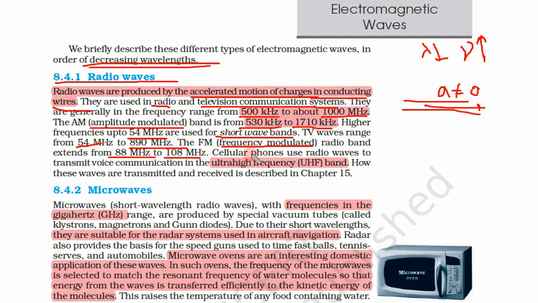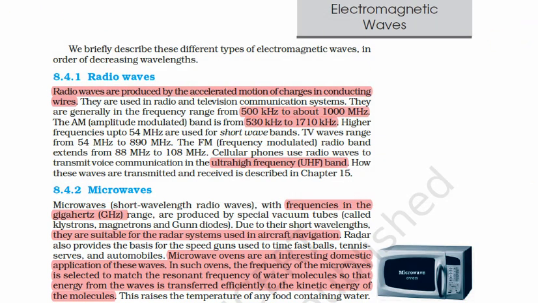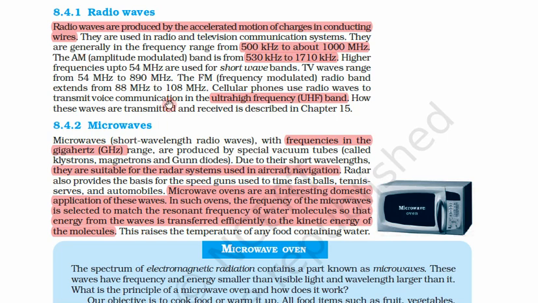108 megahertz. Cellular phones use radio waves to transmit voice and communication, that we all use, these cellular phones, and they work on the ultra high frequency band. How these waves are transmitted is not in our course, because chapter 15 is now removed from our course. But we don't have to remember all this data, though a little bit of idea is good. Mainly these are used for communication purposes in AM, FM, television or radio.